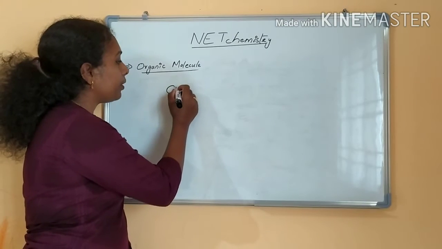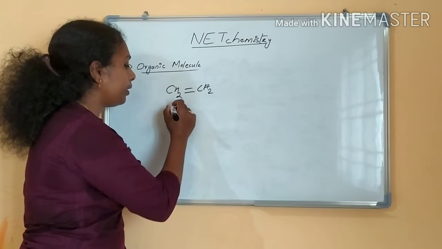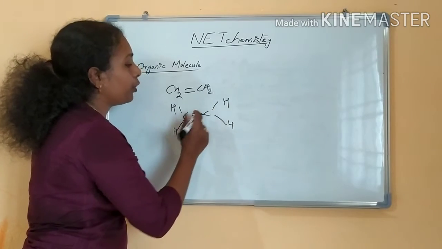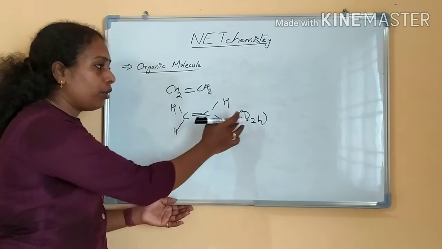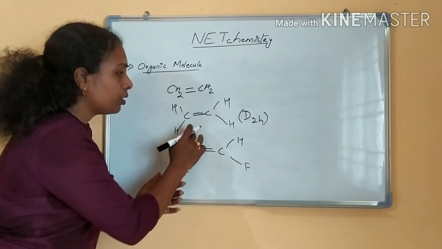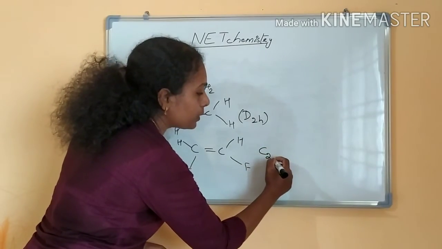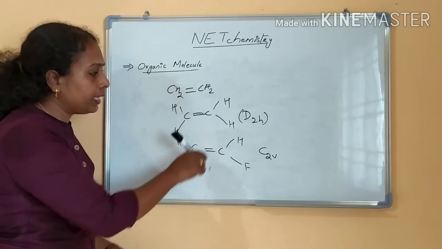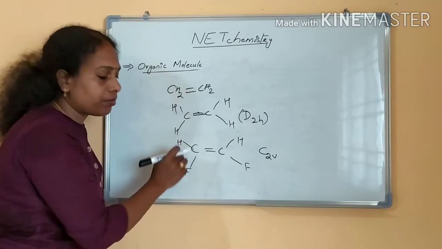Next I am taking ethylene, CH2 double bond CH2. Which point group does it belong to? It is very clear, it belongs to the point group D2H, not C2V. The ethylene molecule belongs to the point group D2H. But if 2 hydrogen atoms are replaced with fluorine atoms, then it belongs to the point group C2V. Then C2 is there, 2 planes are there, and there is no I operation. In ethylene, I is there, since from the center, you can find the same atoms at equal distance. Here it is not like that.